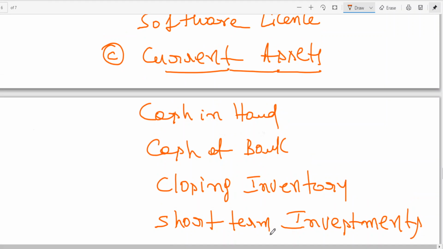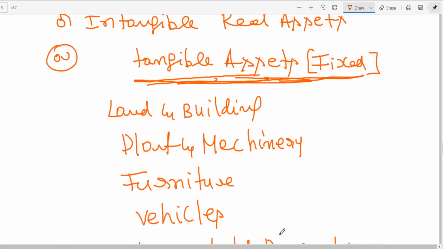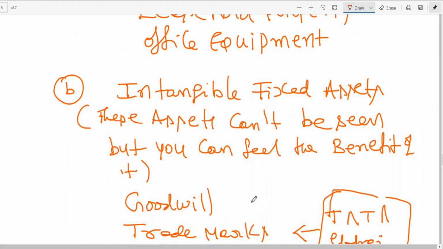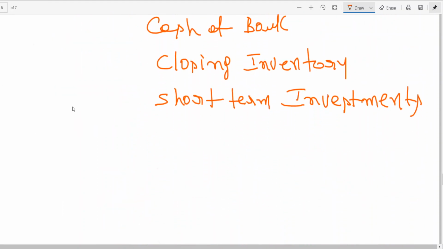I think I have given a few examples of tangible assets, intangible fixed assets, current assets. Now here I want to give you two points. We'll be learning that in the coming classes later on. Sundry debtors.